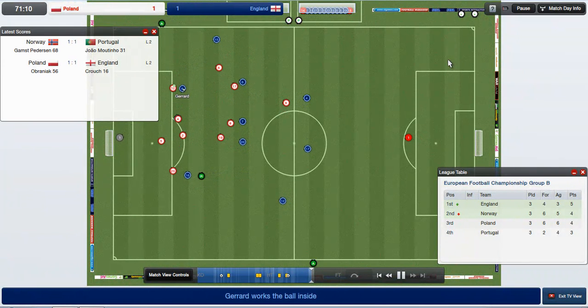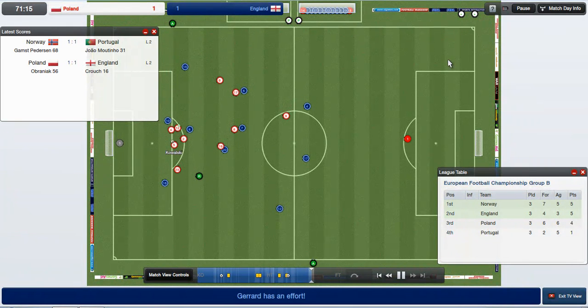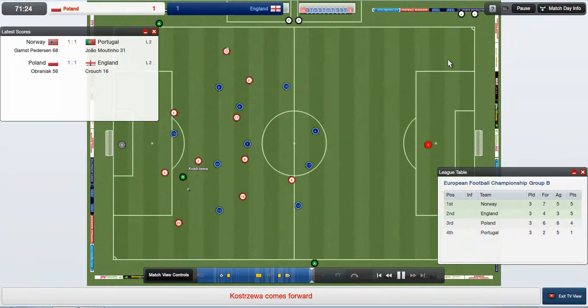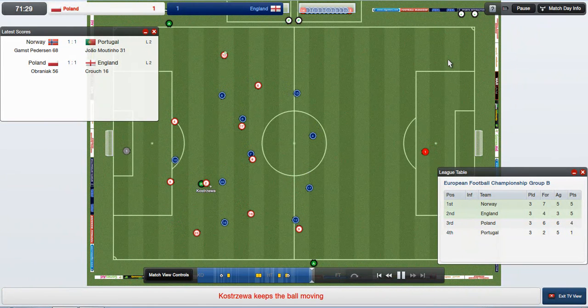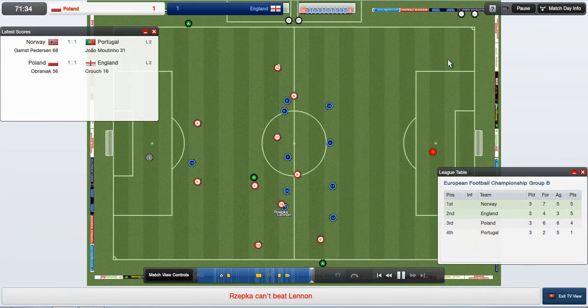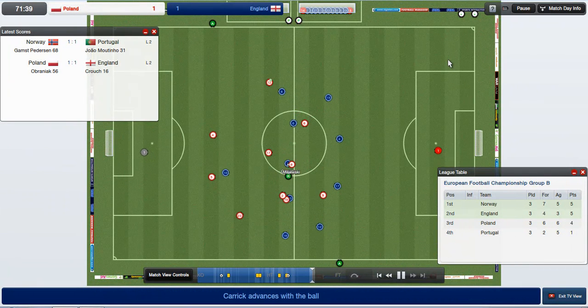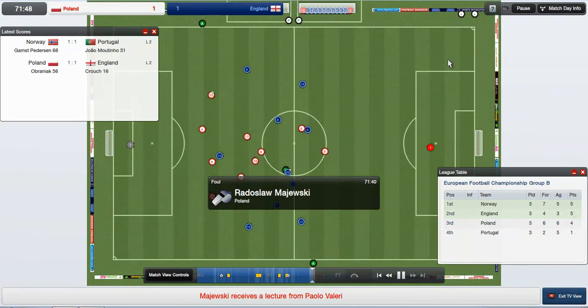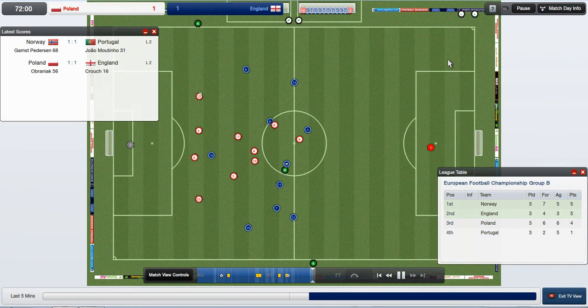Oh dear. No, it is Steven Gerrard. What can he do? Nothing really, deflected. And that has sent Portugal way back down to 1 point. And Norway have actually leapfrogged England now. So England needs a goal if they're going to get top here. Poland just to put behind with 15 minutes to go.